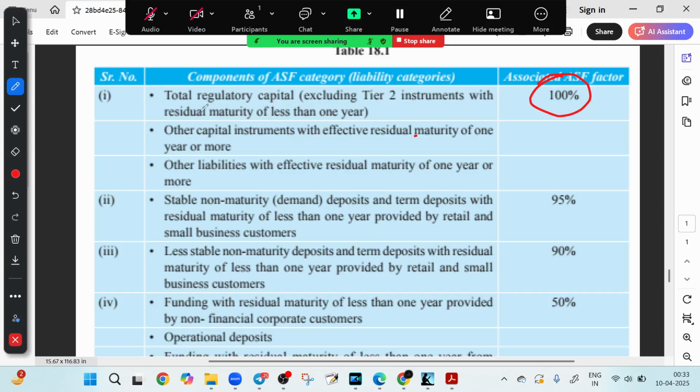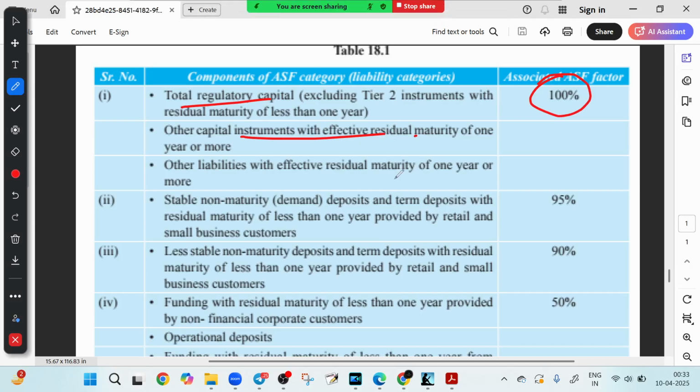So total regulatory capital, first thing, long-term borrowing over 1 year, you can see maturity of 1 year or more, these are 100% ASF. Then we have 95% ASF, which means retail term deposit with maturity over 1 year. What about 90%? A small business term deposit over 1 year, you can see that is 90%.